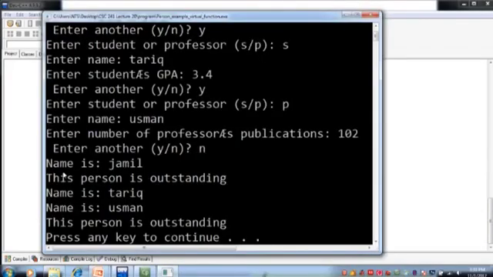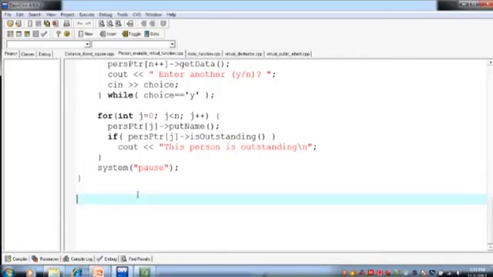Now there is one more thing that it won't display. So Jamil, मेरे पास लिखा रहा है name is Jamil, right? It won't say what is the GPA of Jamil, what is the GPA of Tariq, what is the number of publications of Usman. ठीक है? So ये चीज़ें display नहीं कर रहा. How are we going to display those things?